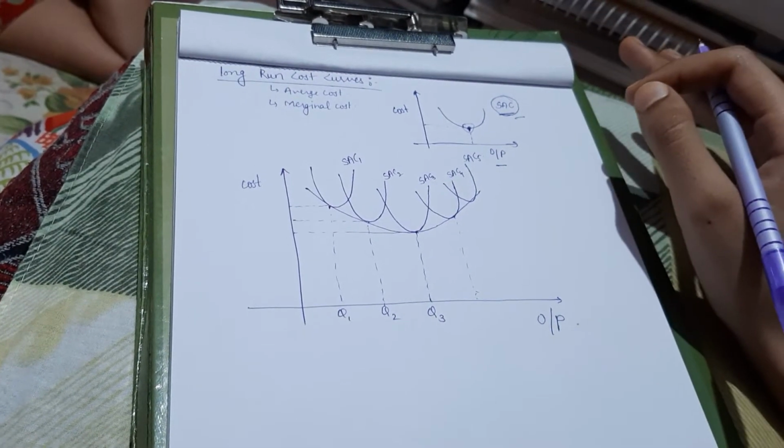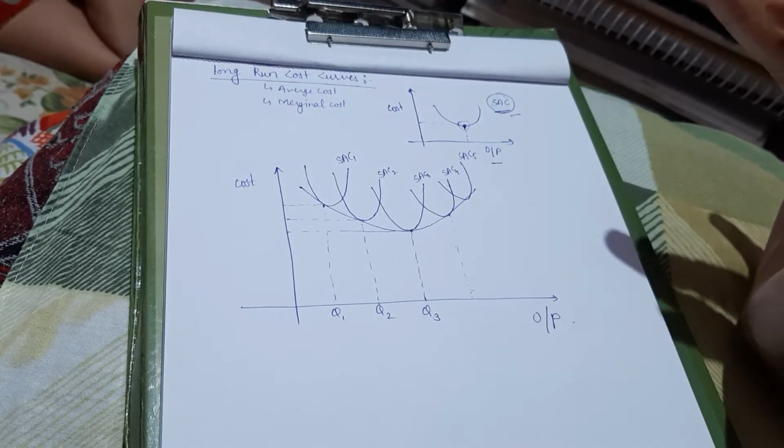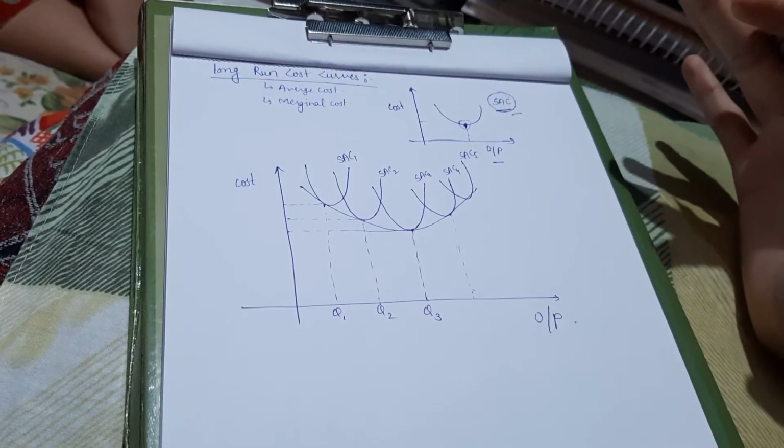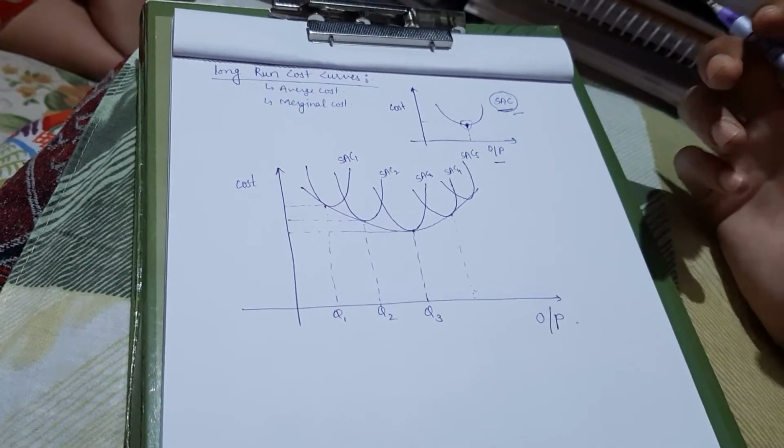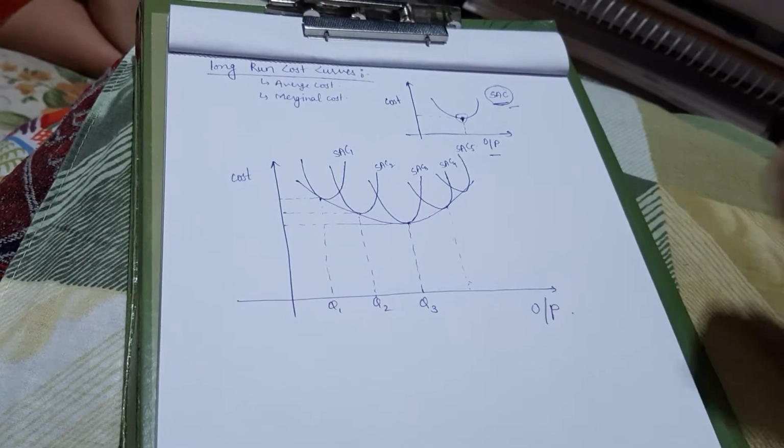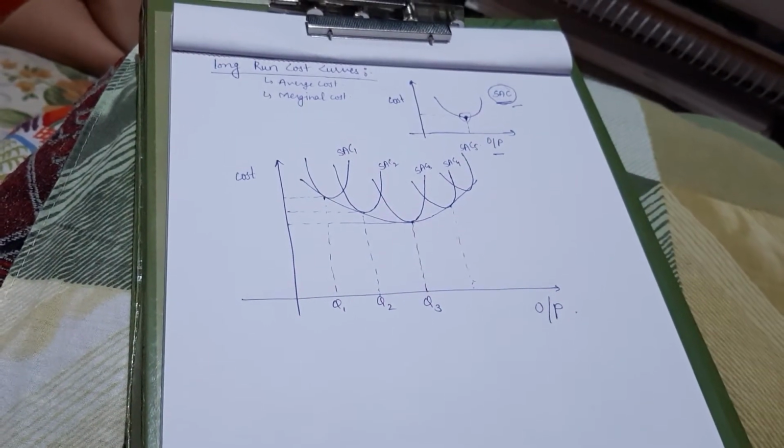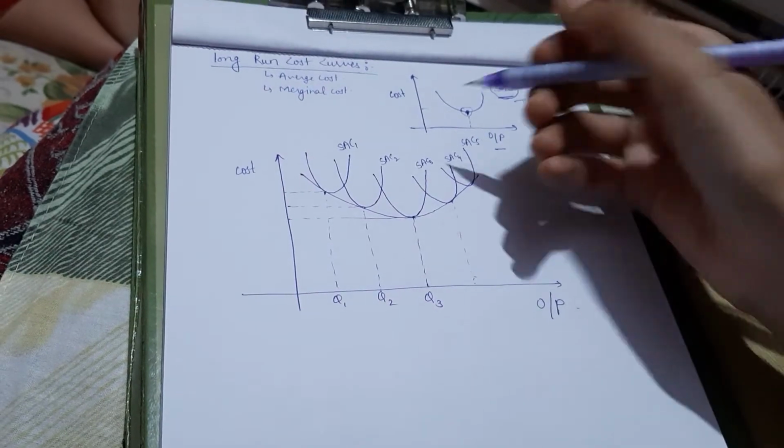That means the producer has much time. He can change every factor for the most profitable production.